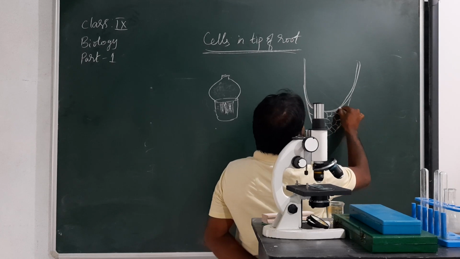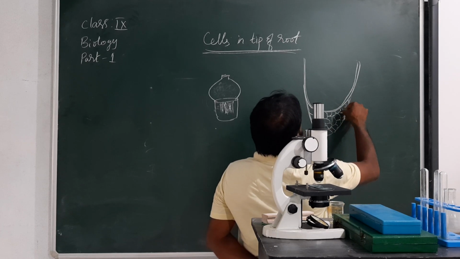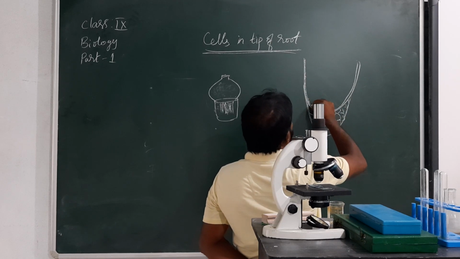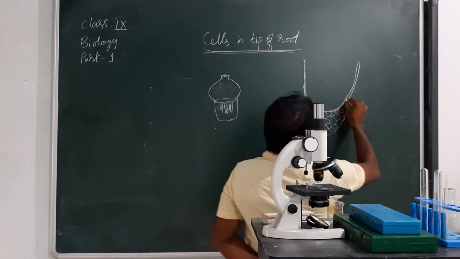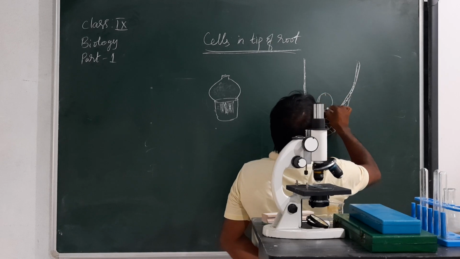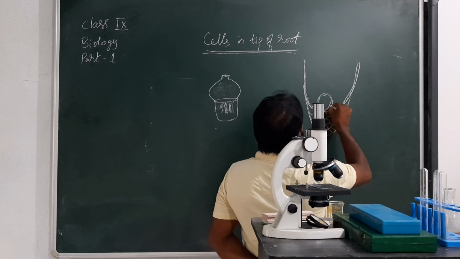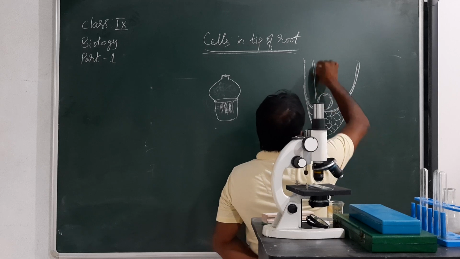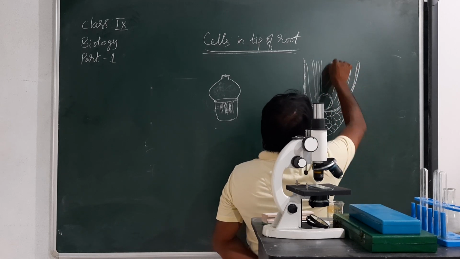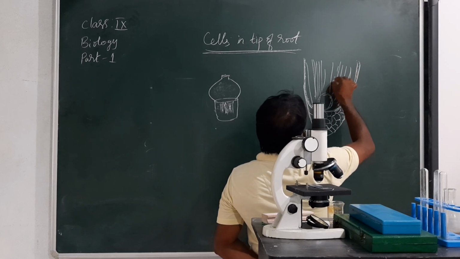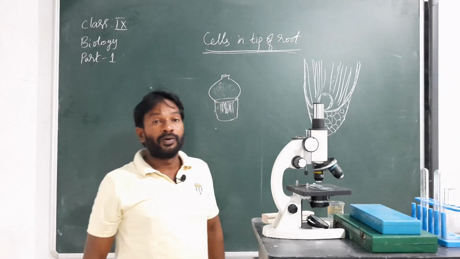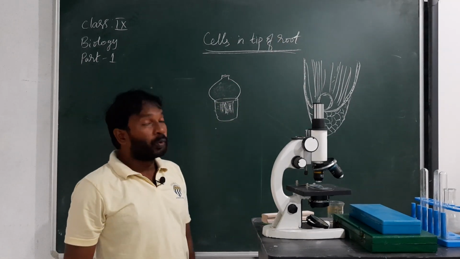Groups of cells, different kinds of groups of cells. All the cells are not similar; different kinds of cells are present. These are all the cells. Like this, different kinds of cells we can observe in the root tip.